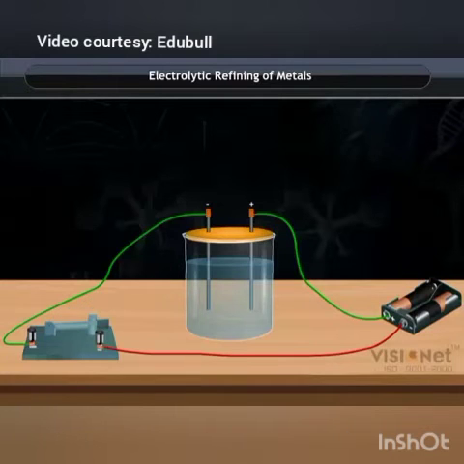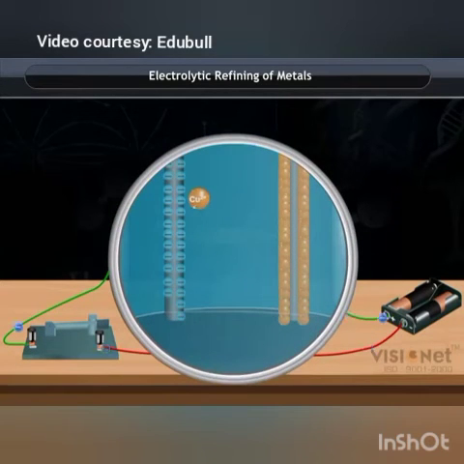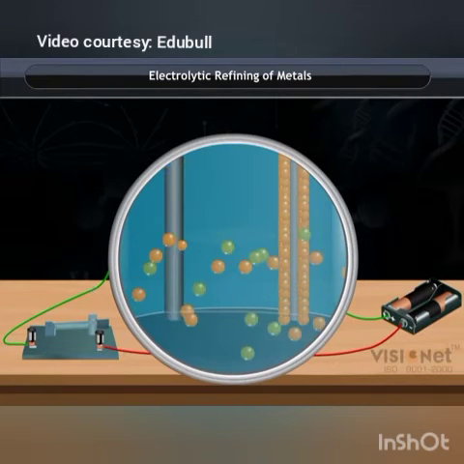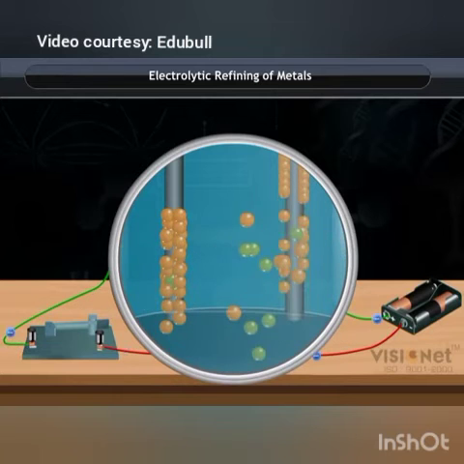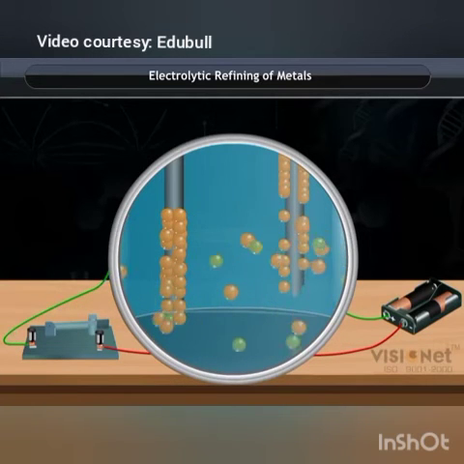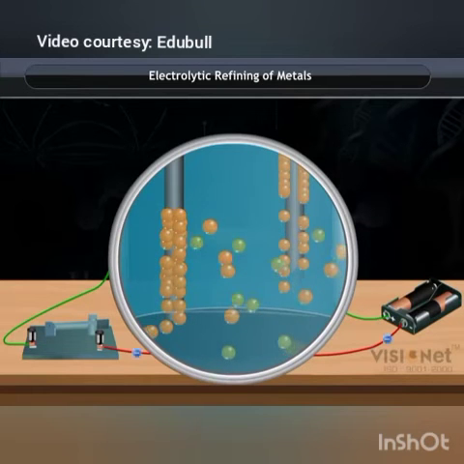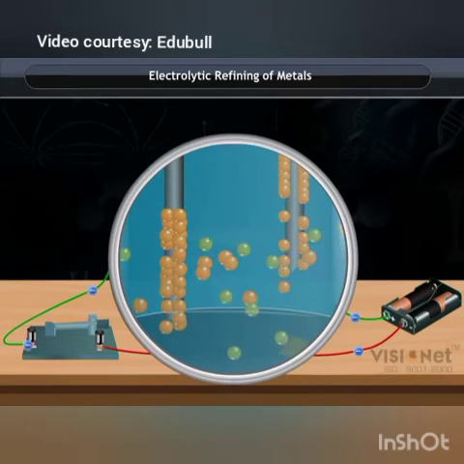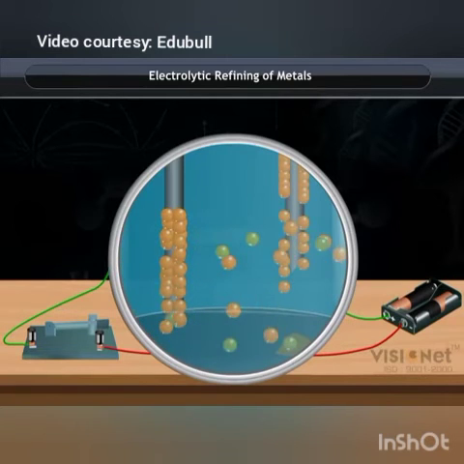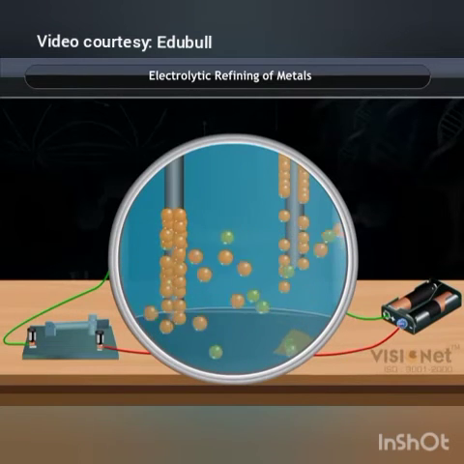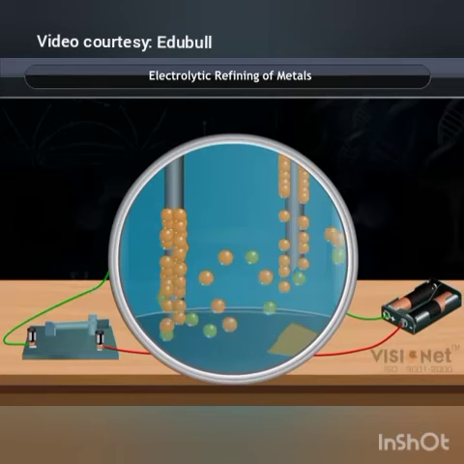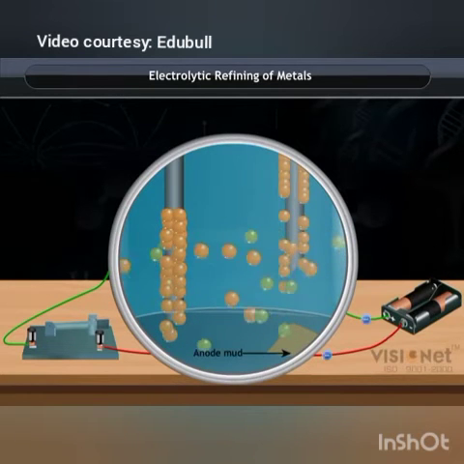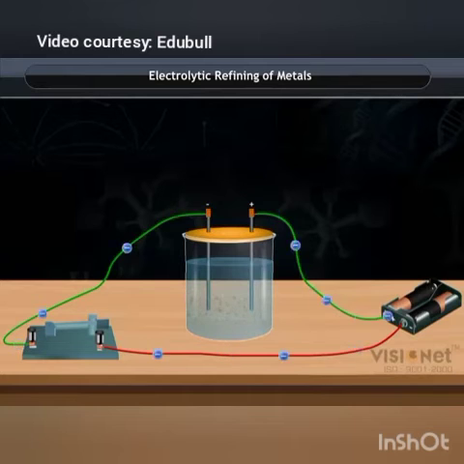When current passes through the electrolyte solution, the positive charge in the electrolyte gets attracted towards the cathode and converts into copper. As time increases, deposition of copper increases on the cathode and the electrode becomes thicker. As the metal ions move towards the cathode, an equal amount of ions are released by the anode into the solution. The soluble impurities go into the solution, whereas the insoluble impurities settle down at the bottom of the anode and are known as anode mud. Thus the copper is refined by this method.